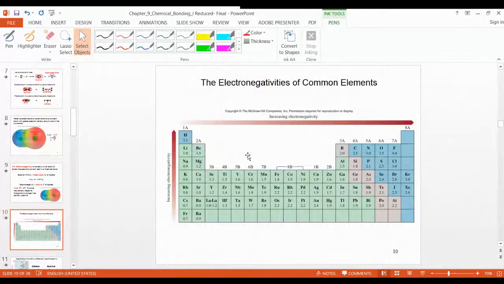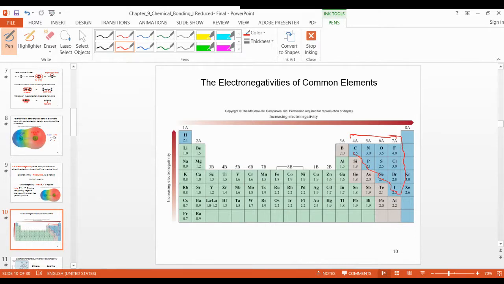So generally the non-metals we will get here, they will make a bond with the metal here, from here to here, the blue color.